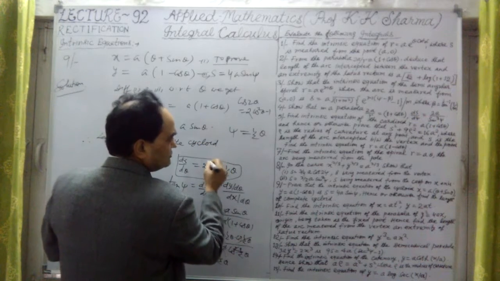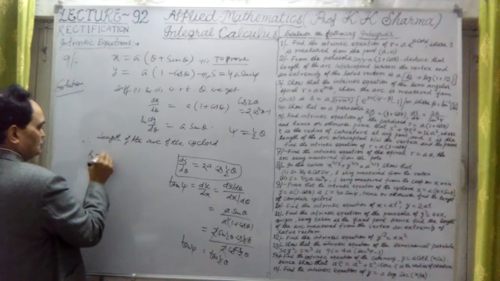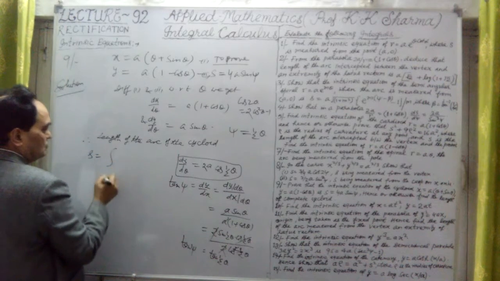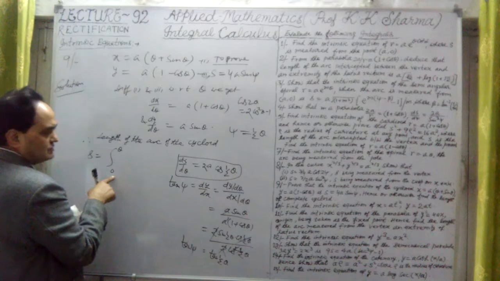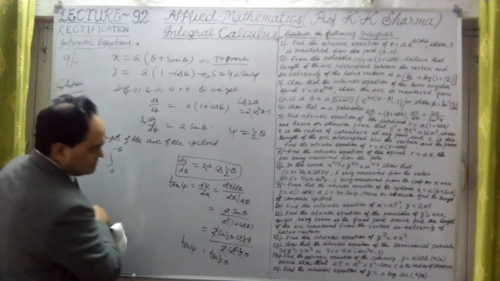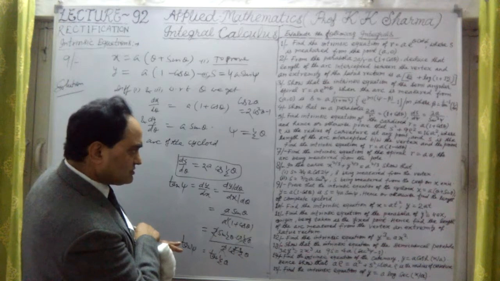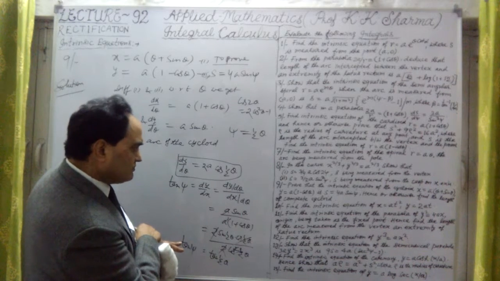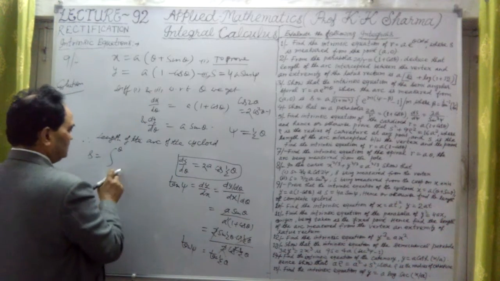Length of the cycloid, given above. S is equal to the length of the arc. Now the limits we have to put are 0 to theta. Try to understand, from the initial point, or from the vertex, or from the initial line. So we will just generalize the result. Hence or otherwise find the length of the complete cycloid. We have to prove that the intrinsic equation of the cycloid is this. This intrinsic equation we have to find out.